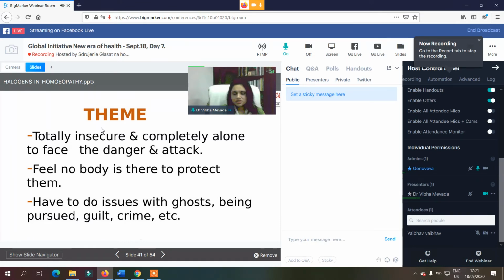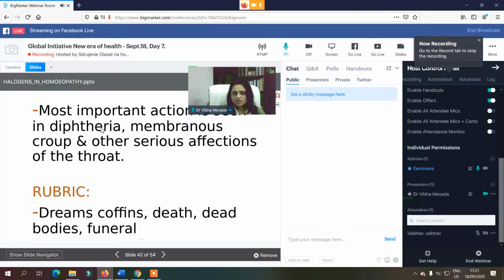The fourth row issues are related to work. They always feel insecure. They feel that nobody is there to protect me, and they have issues with ghosts or being pursued.